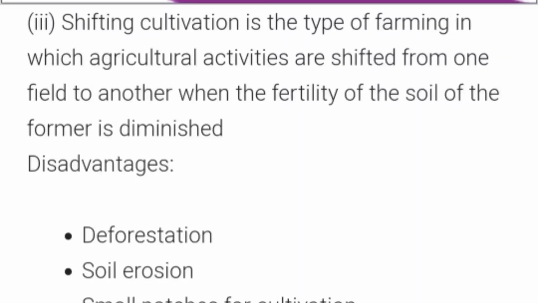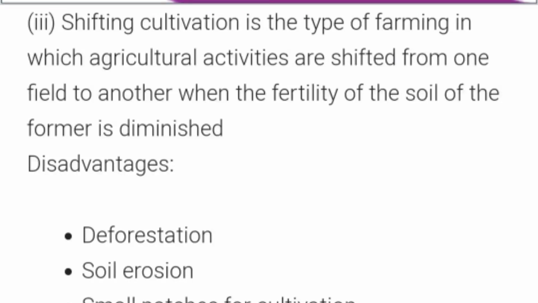And what is the meaning of diminished? Diminished means reduced. So it means after cultivation, the farmer leaves the field which gets unfertile and they continue farming in another field which is more fertile. So this is known as shifting cultivation.